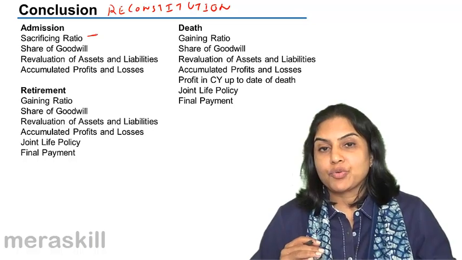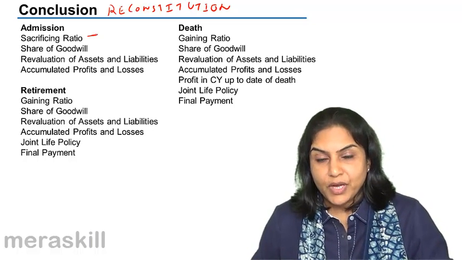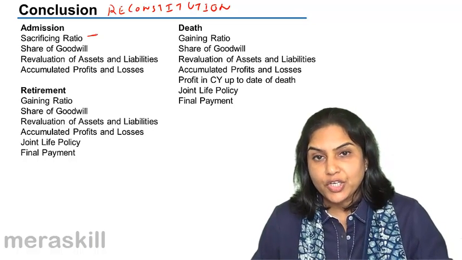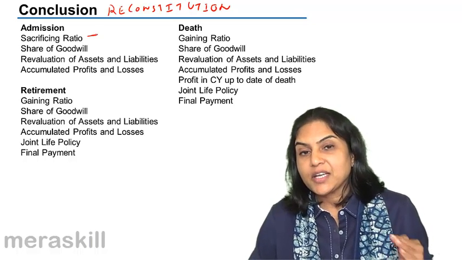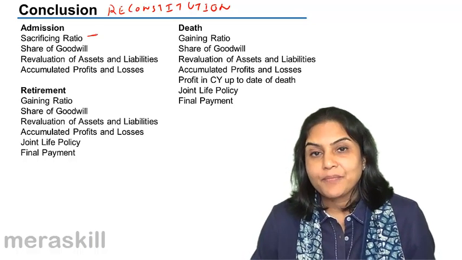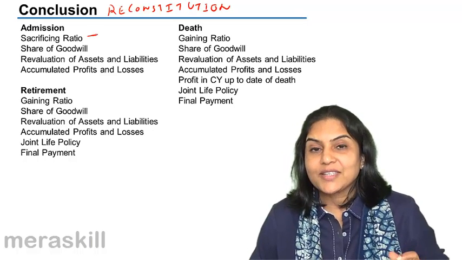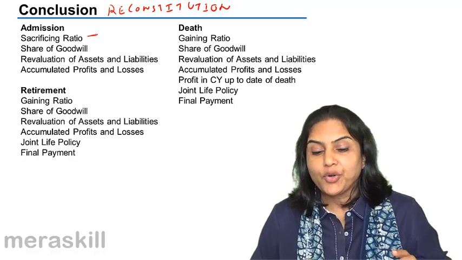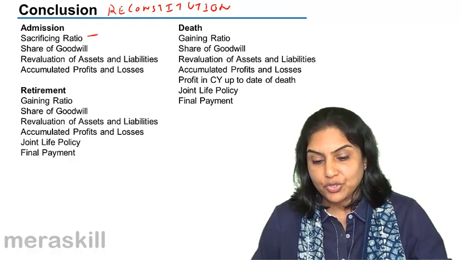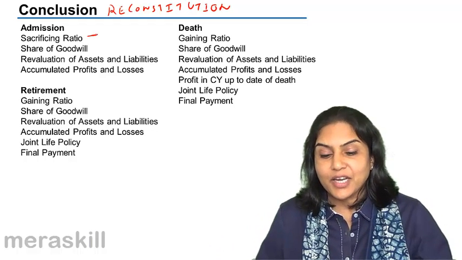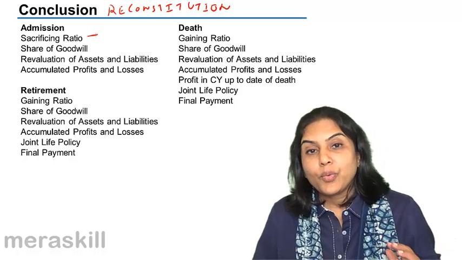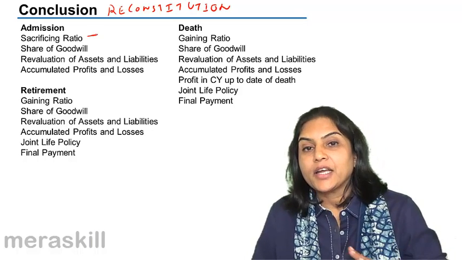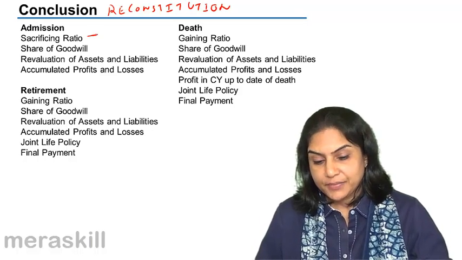The old ratio was so much, the new ratio is so much: old ratio minus new ratio. If the old ratio was higher, then they are making a sacrifice since their new ratio is now lower. So why do we need the sacrificing ratio? Because it is in this ratio that the share of goodwill will be credited to the old partners.